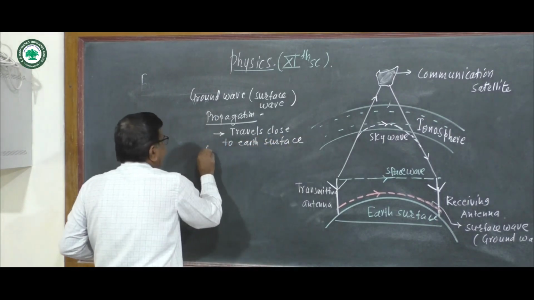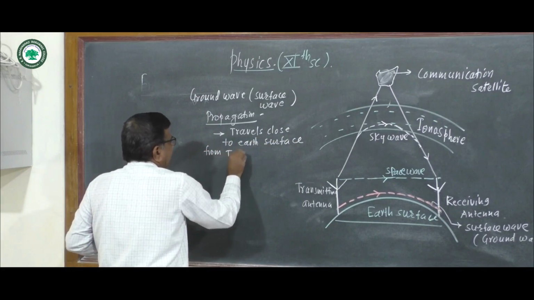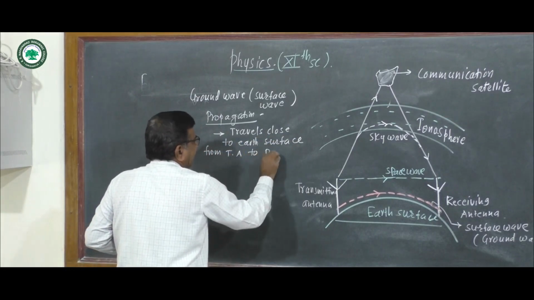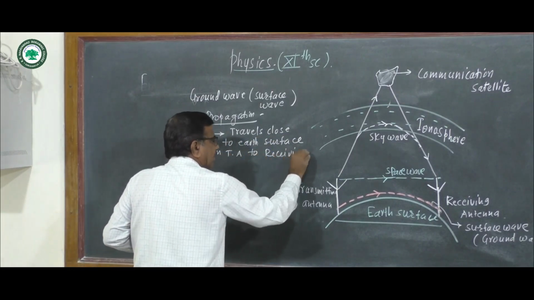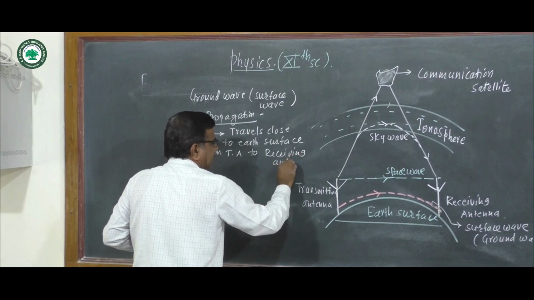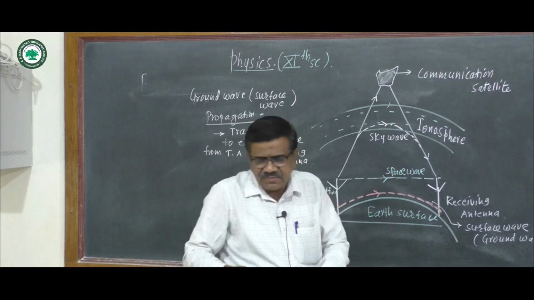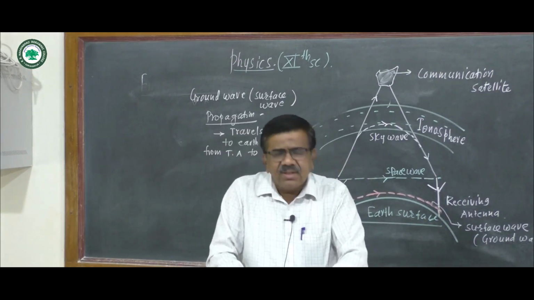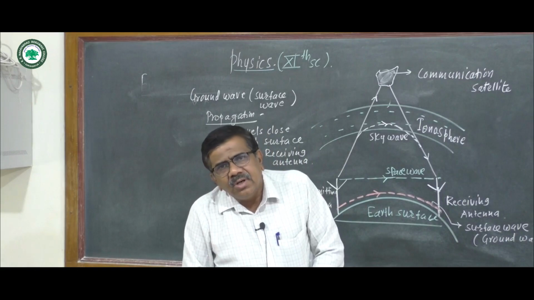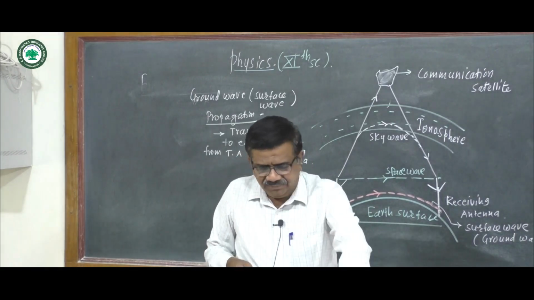From transmitting antenna to receiving antenna. Very simple part. This wave travels close to the earth surface from the transmitting antenna to the receiving antenna, so it is called a ground wave, or surface wave propagation.